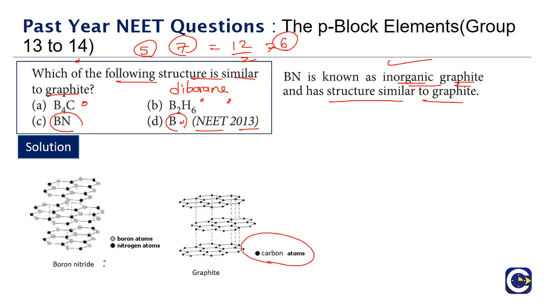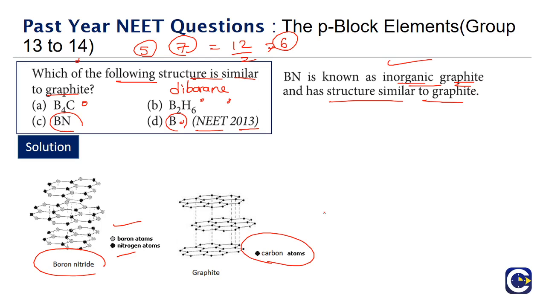Whereas if you see boron nitride, here also you'll have hexagonal layers. But here the bonding from one layer to the other layer will be between nitrogen of one layer and boron of the other layer. So we'll have the hexagonal layered arrangement only, but the layer to layer bonding will be between nitrogen of one layer and boron of another layer. So it has exactly similar structure like graphite, not only structure but also properties.